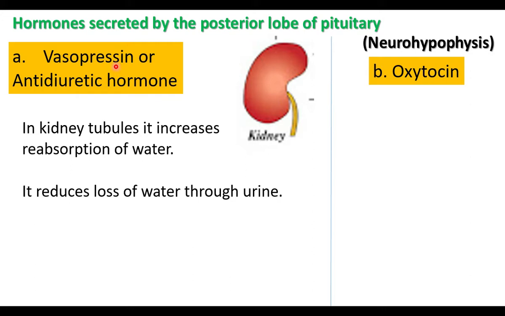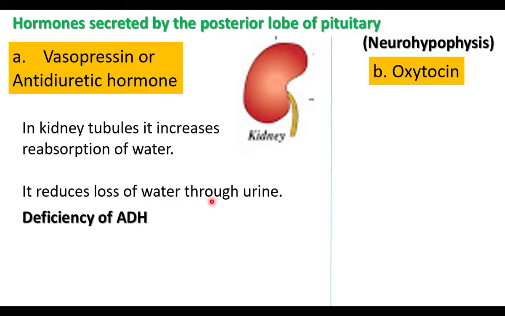If vasopressin is absent or deficient, what will happen? Reabsorption of water will decrease, so more water will come out through urine.